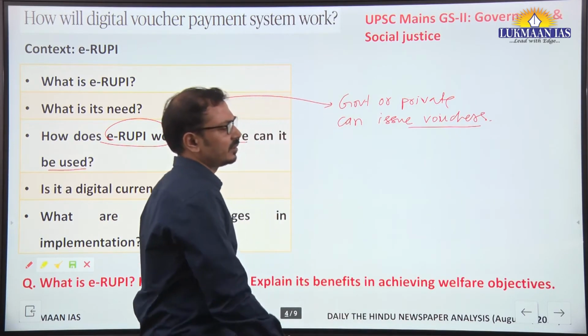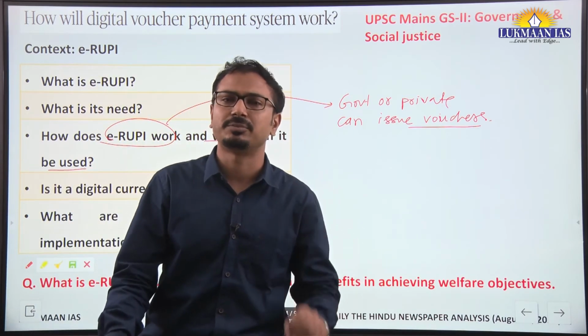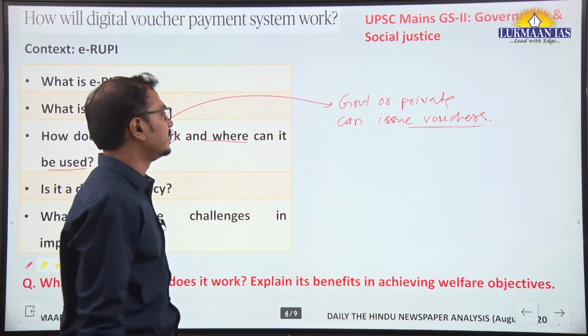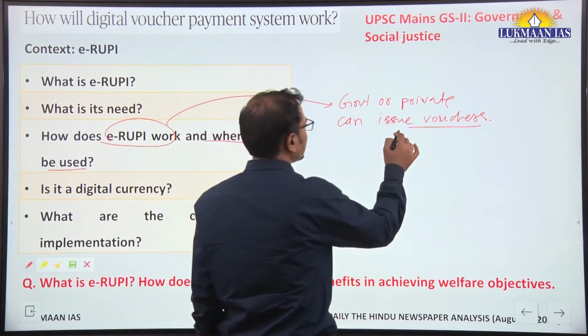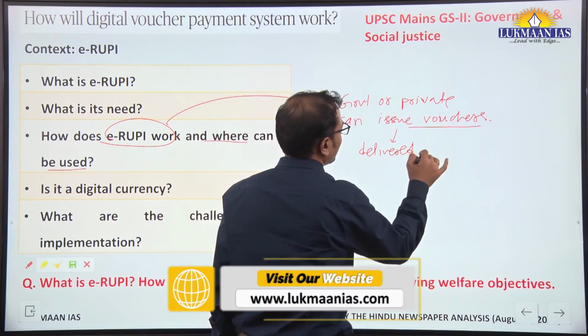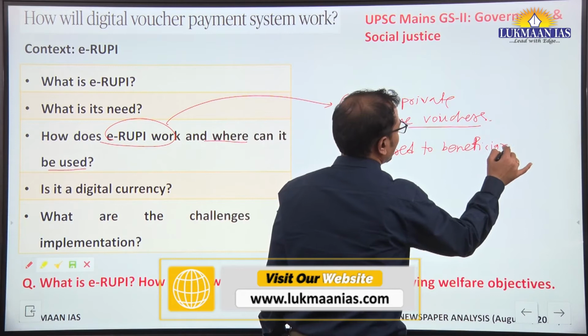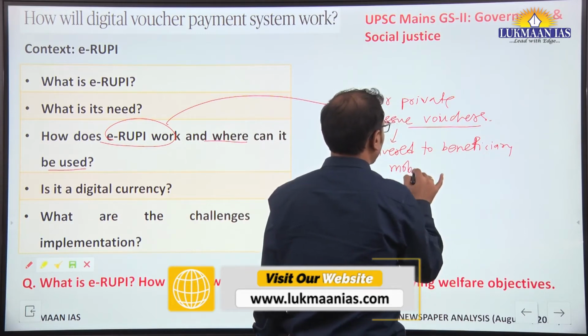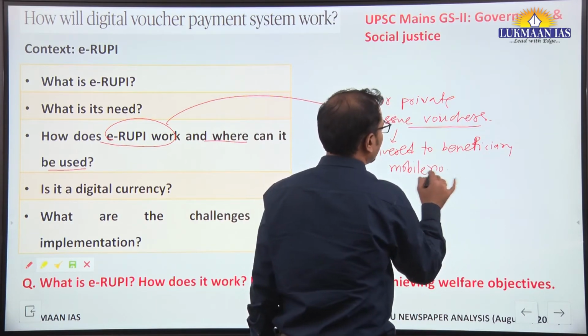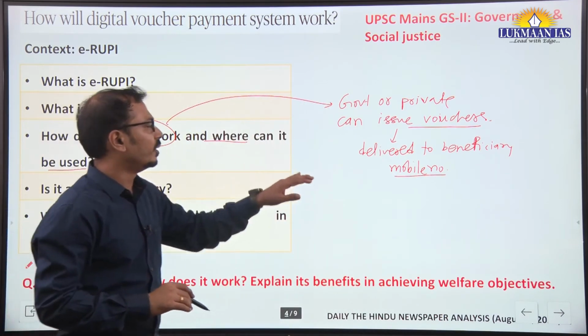These vouchers can be issued by 11 such notified banks, both private as well as public sector banks, and these vouchers can be delivered to beneficiaries' mobile number in terms of QR code. Okay, so in this manner it will work.